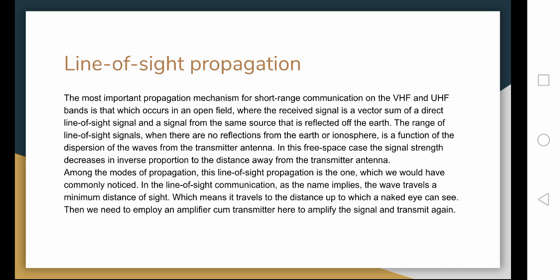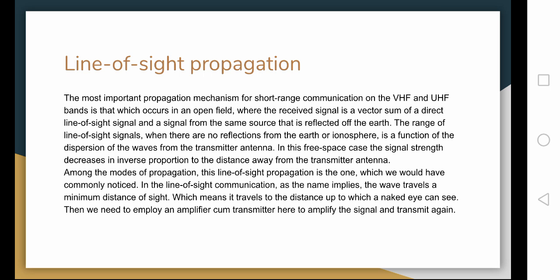Finally, line of sight propagation. The most important propagation mechanism for short-range communication on the very high frequency and ultra-high frequency bands is that which occurs in an open field, where the received signal is a vector sum of a direct line of sight signal and a signal from the same source that is reflected off the Earth.